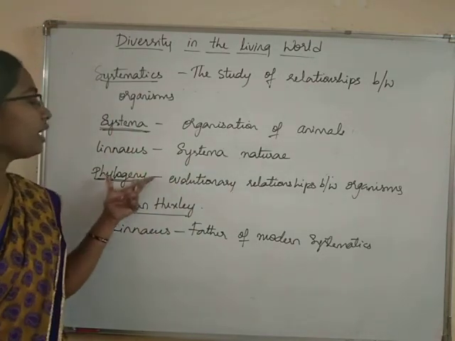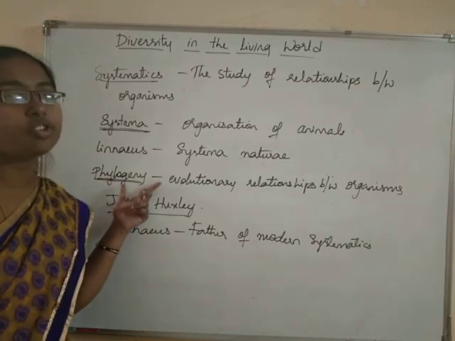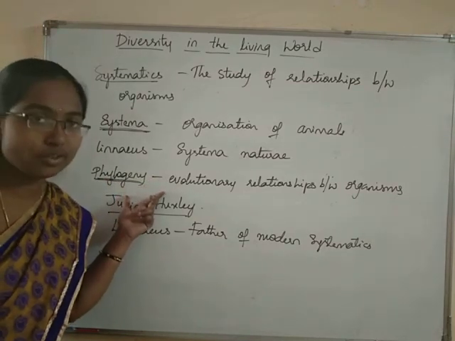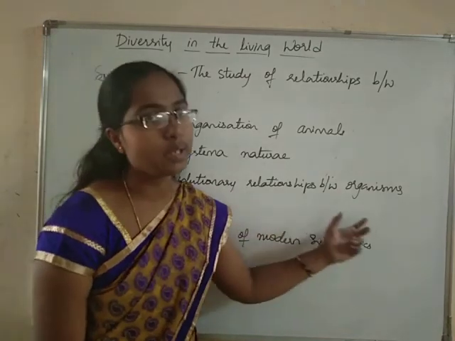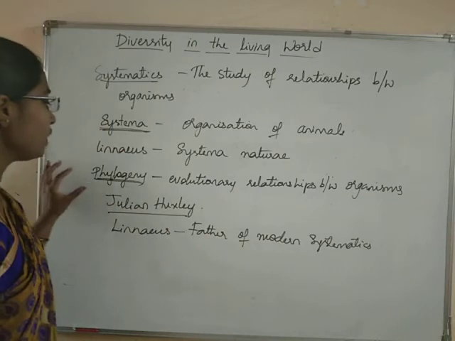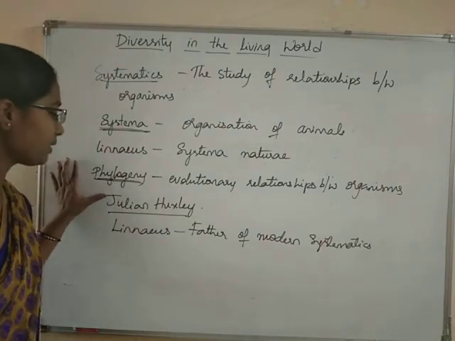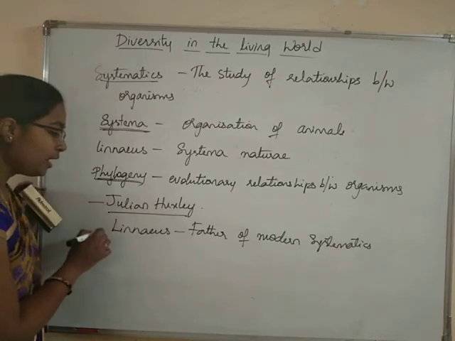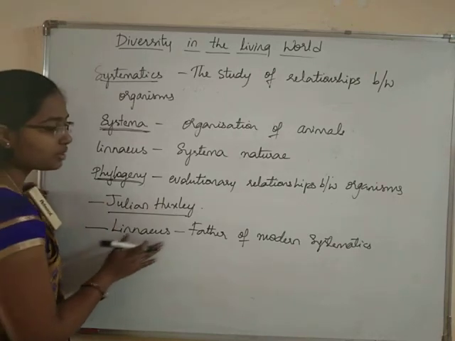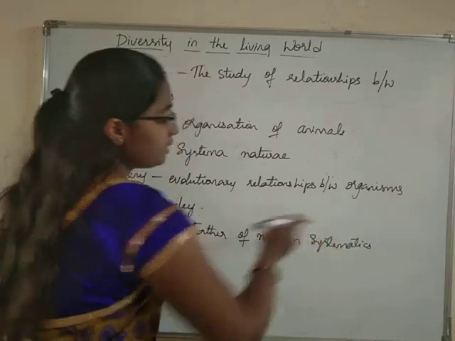Then in systematics, even the phylogeny, the evolutionary relationships between the organisms, is taken into consideration. Systematics is a word coined by Julian Huxley. Carolus Linnaeus is called the father of modern systematics.